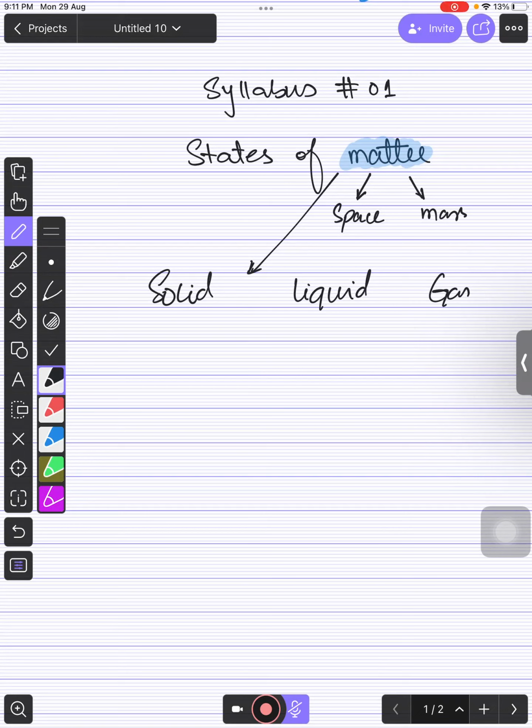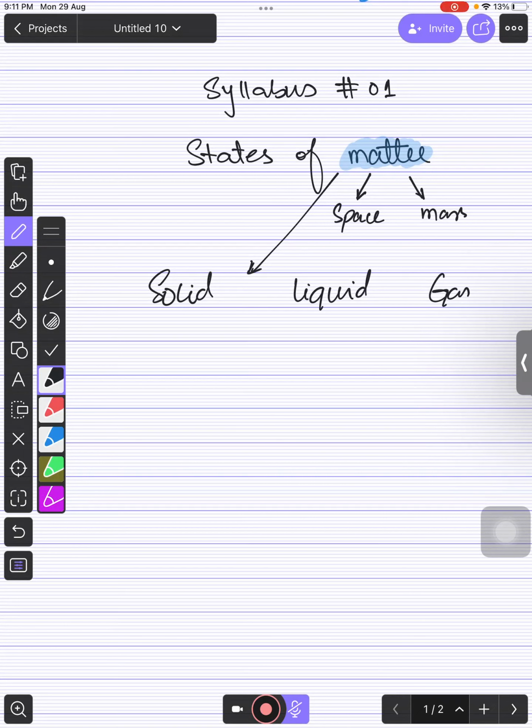For example, just look at your surroundings. Children, can you write some examples of solid, liquid, and gas in your surroundings? Just write down in your copy quickly. I just want 5 examples from you. Can you write any 5 examples of solid, liquid, and gas which are in your surroundings? Just do it quickly. Start.